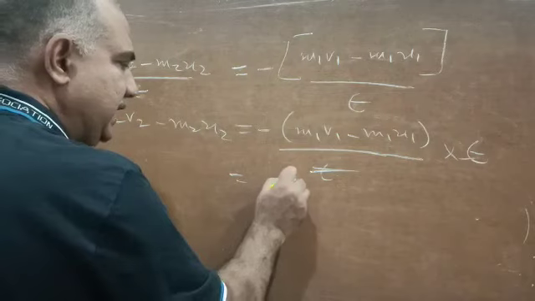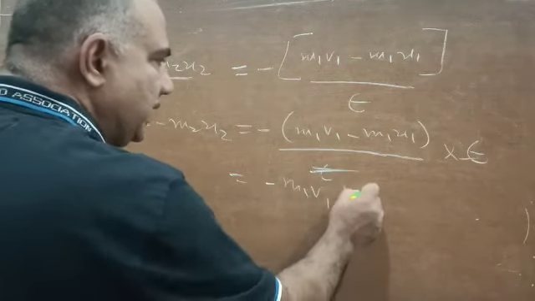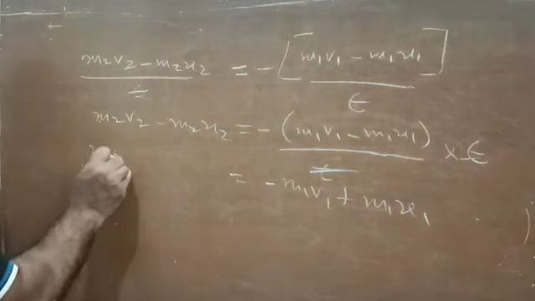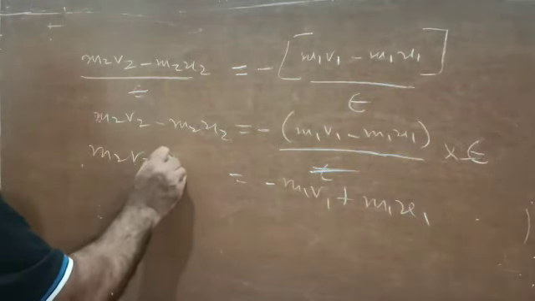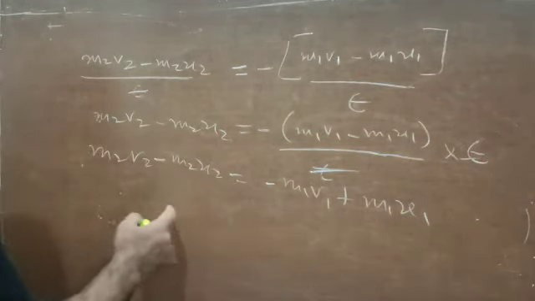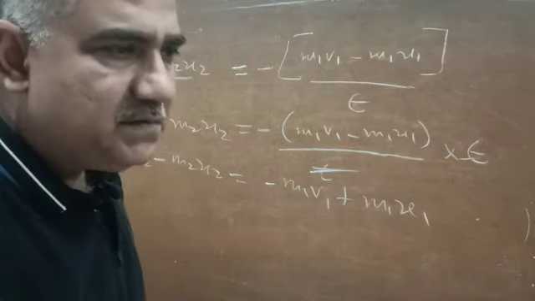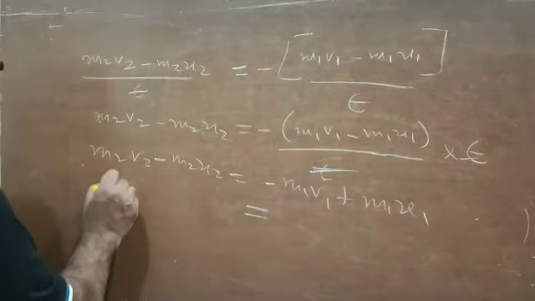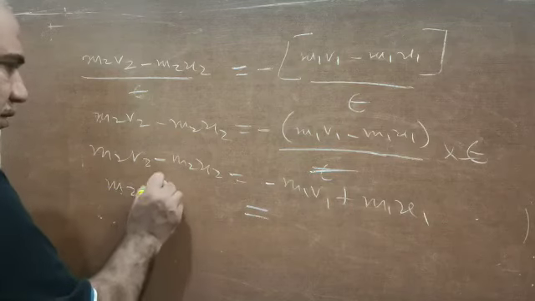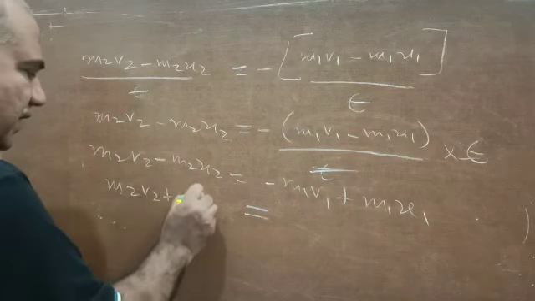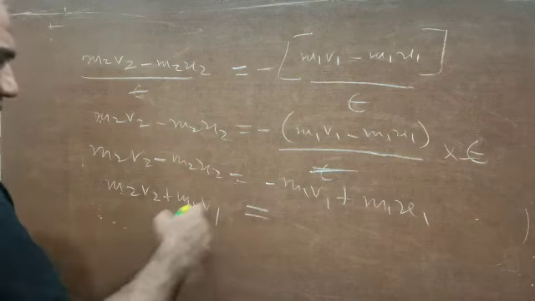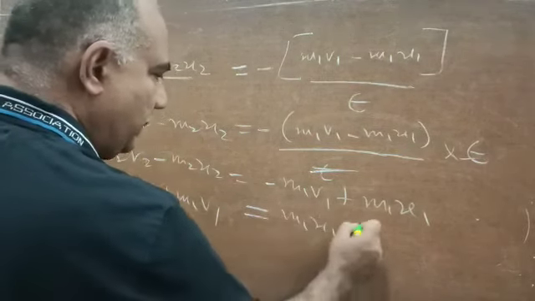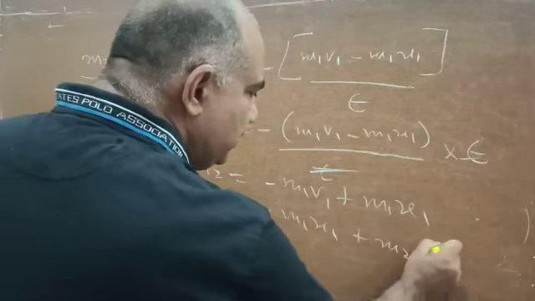So this will become minus m1 v1 plus m1 u1, and here it is m2 v2 minus m2 u2. Now both the quantities that are showing negative sign, we will transpose them. So it becomes m2 v2 plus m1 v1. This has come this side and become plus, and this will go that side. m1 u1 plus m2 u2.